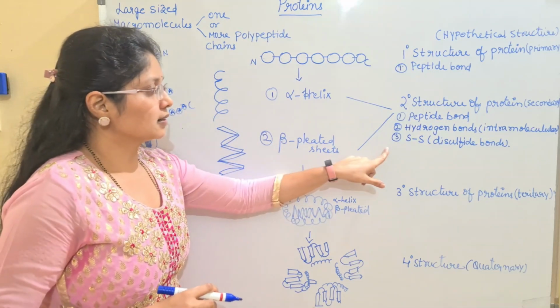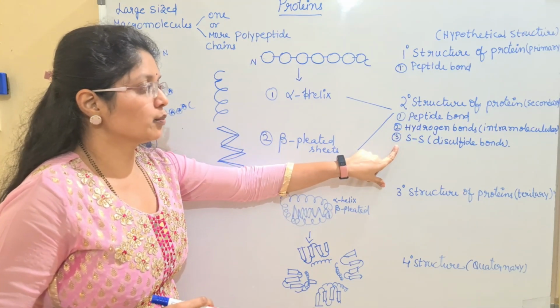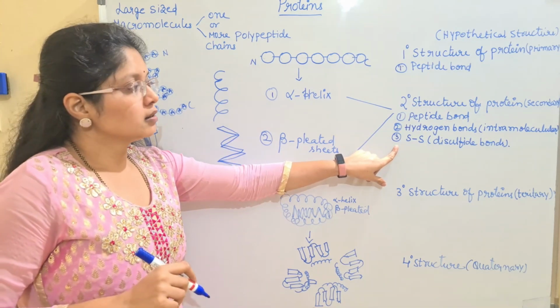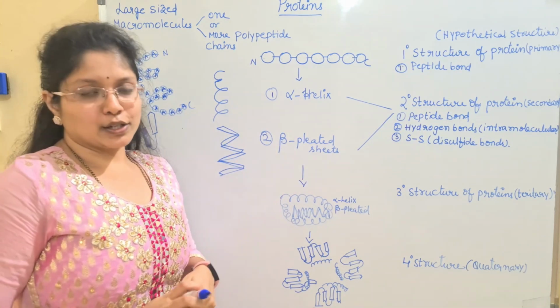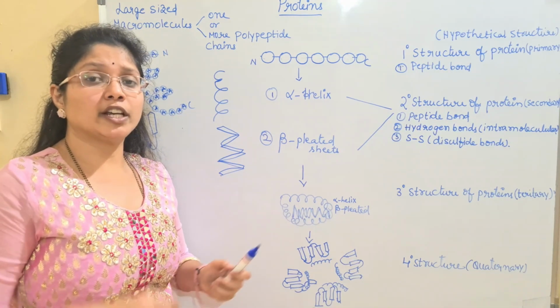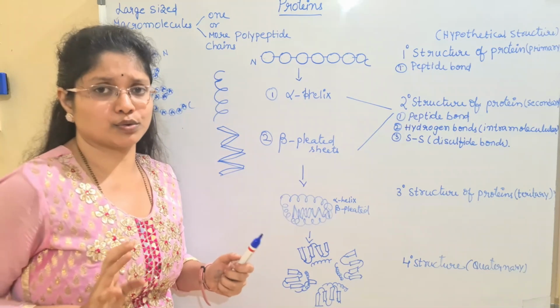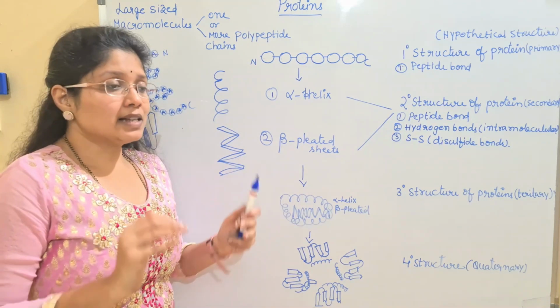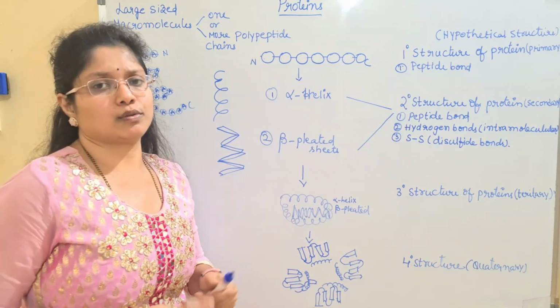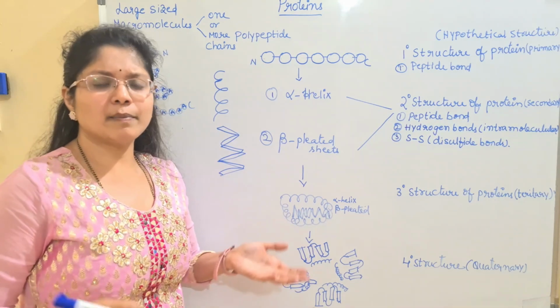Okay, so look at this. Here we are talking about the third important bond, which is the disulfide bond. How is this disulfide bond formed? It is generally formed between two cysteine residues. Cysteine is a kind of amino acid.